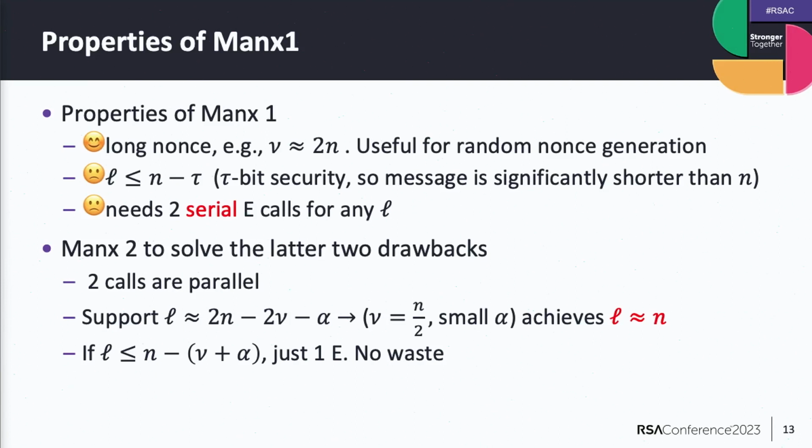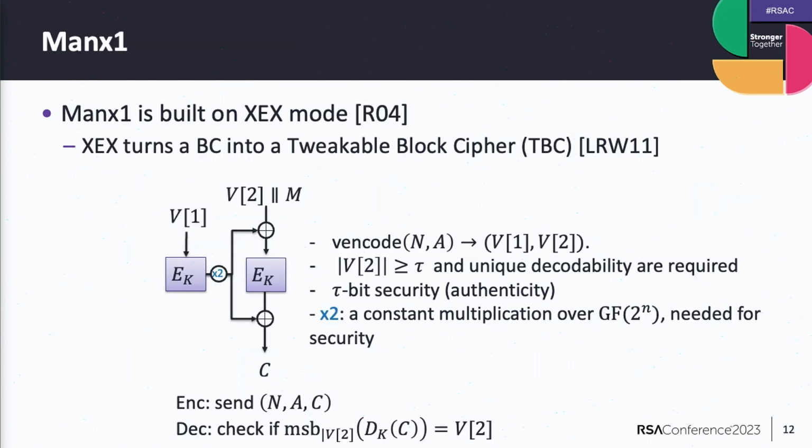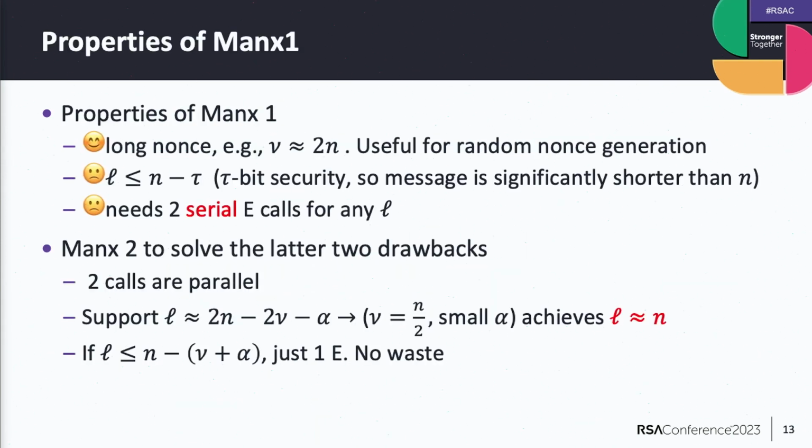This extension allows a longer nonce than the previous encode-then-cipher, because the nonce is the result of the encode function, and the total input length of the encode output is at least n plus tau, so longer than n. So we can use a longer nonce.